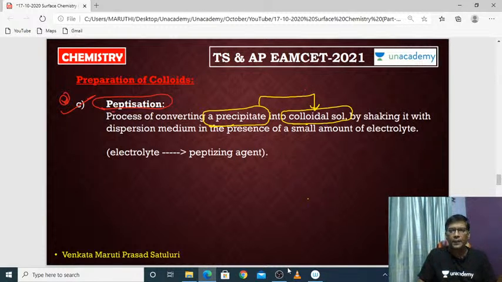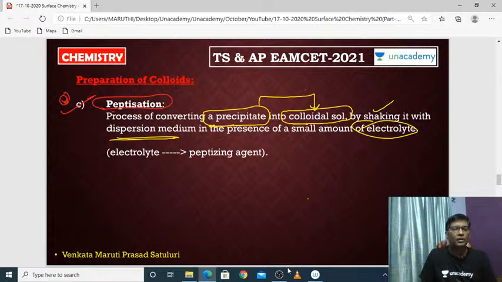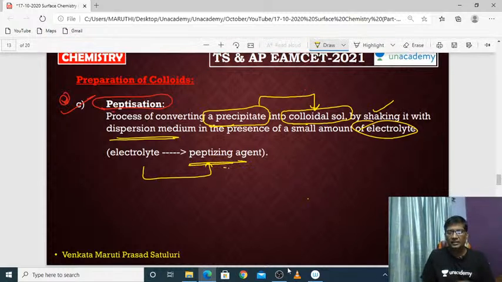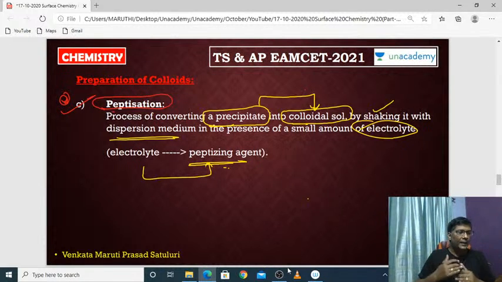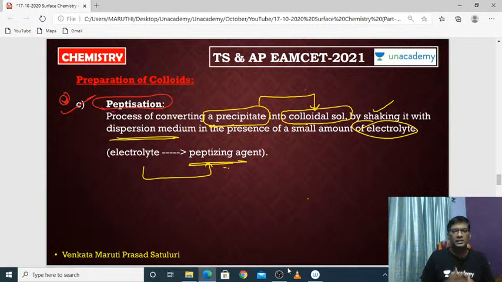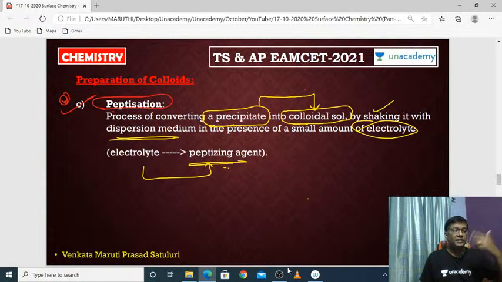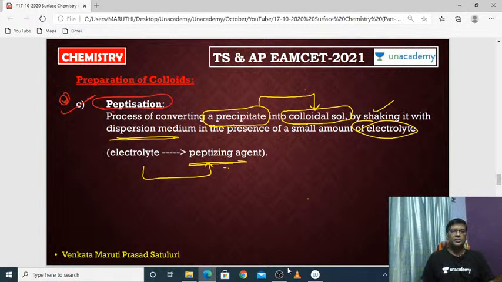Simply by shaking the precipitate with a dispersion medium in the presence of an electrolyte. See here, the electrolyte is called the peptizing agent. So in the presence of the peptizing agent, you can convert the precipitate into the colloidal state by shaking the freshly prepared precipitate with a dispersion medium. This is called the peptization technique.